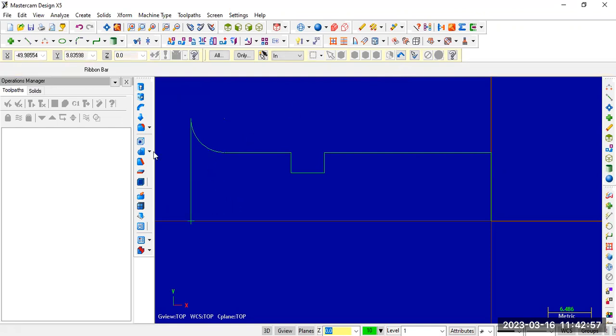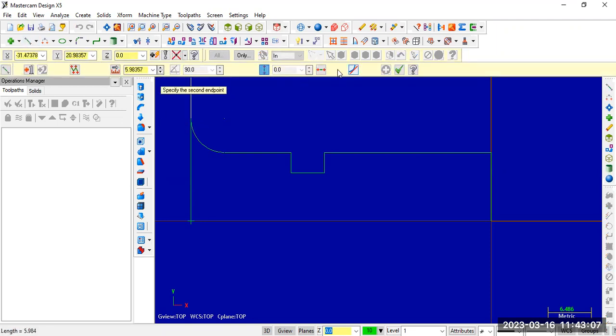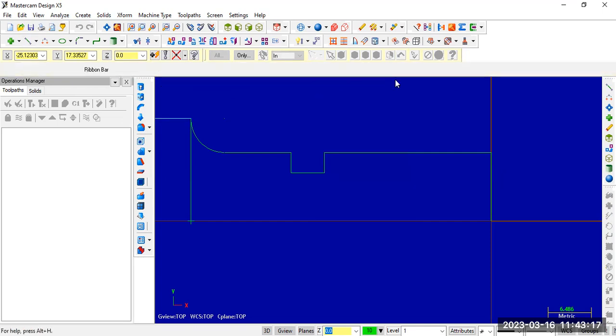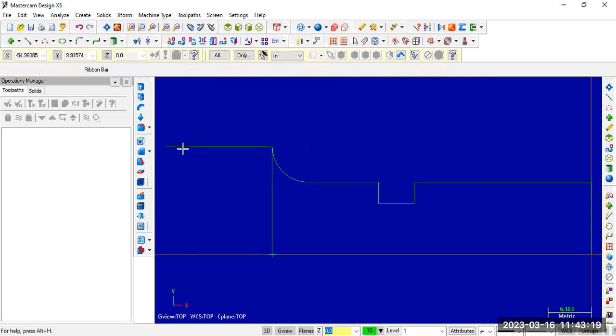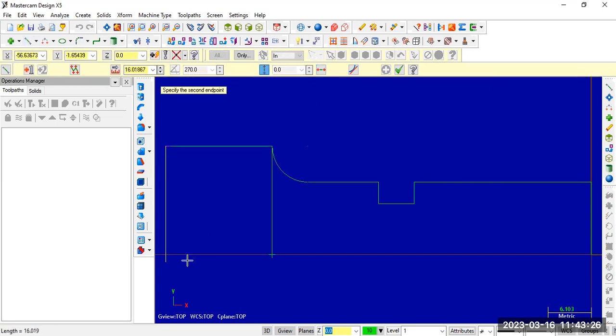Further, over a length of 15, 30 diameter is there. So again, a line towards the left side, horizontal line. How much distance? 15. Next again a line, vertical, 15, towards bottom.